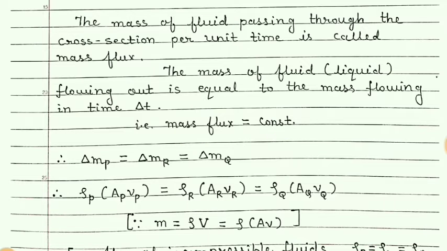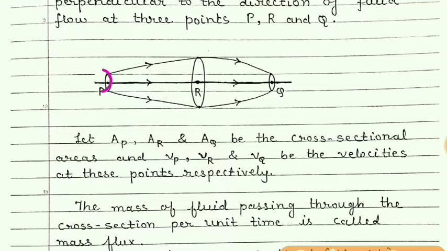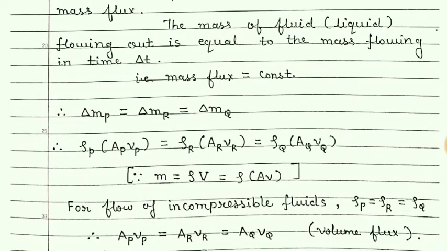In other words, we can say the mass of the fluid which is entering through the cross-section area at point P will be equal to the mass which is coming out in the same time interval from the cross-section area at point Q. So delta MP is equal to delta MR is equal to delta MQ. Mass flux remains the same.